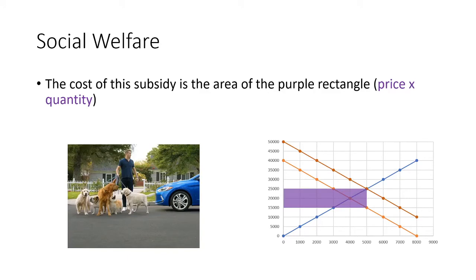The cost of the subsidy is going to be the area of this purple rectangle, just the price times the quantity. So the price is going to be $25,000 minus $15,000, or $10,000, which is the tax break that we're giving everyone who buys an automatically braking car. And our quantity is going to be down here, 5,000. We're going to sell 5,000 of these cars. So the area here is going to be 10,000 times 5,000, or $50,000.